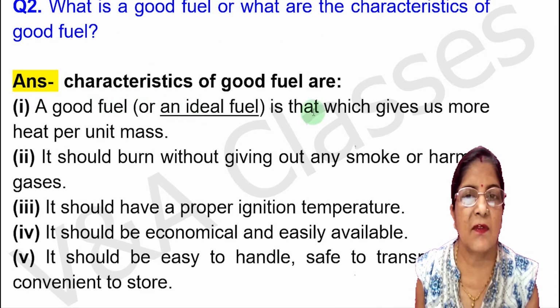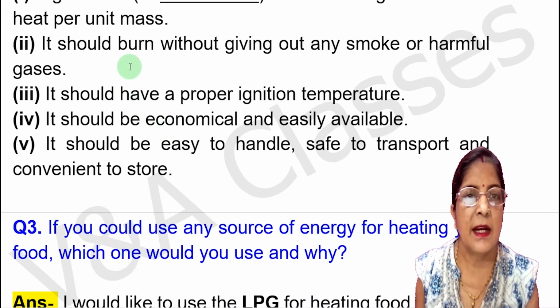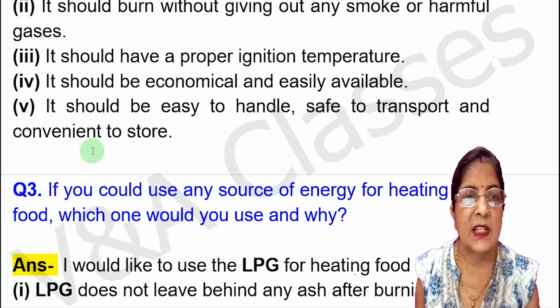Next question, what is a good fuel, or what are the characteristics of a good fuel? Answer, characteristics of good fuels are, first point, a good fuel or an ideal fuel is that which gives us more heat per unit mass. Next point, it should burn without giving out any smoke or harmful gases. Next point, it should have a proper ignition temperature. Next point, it should be economical and easily available. Next point, it should be easy to handle, safe to transport and convenient to store.